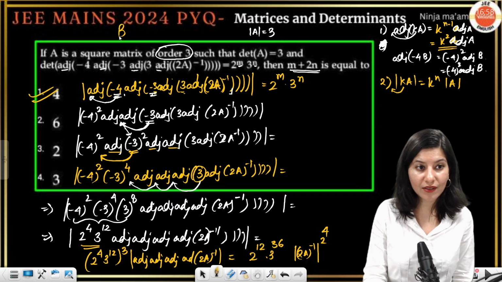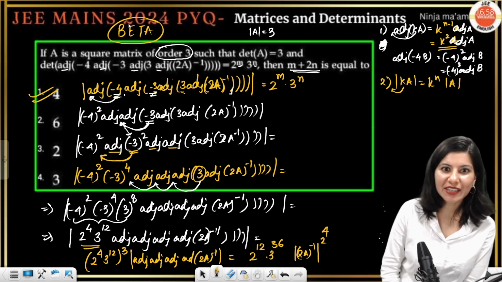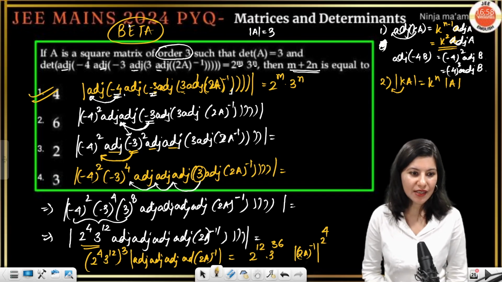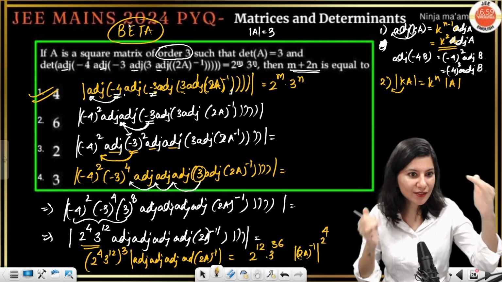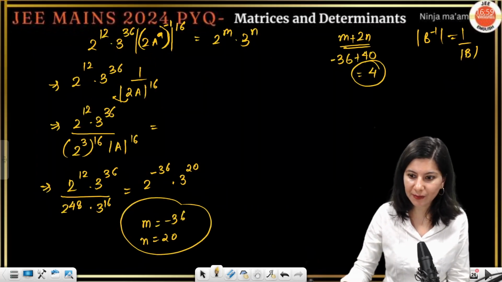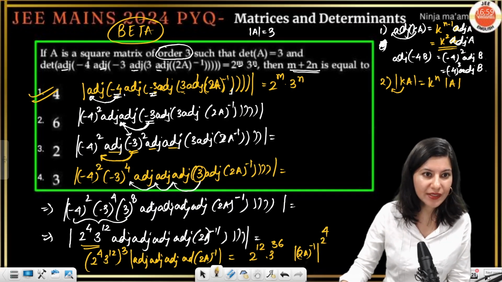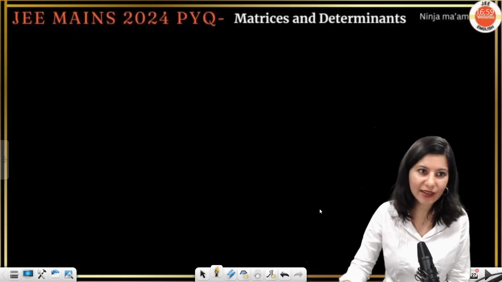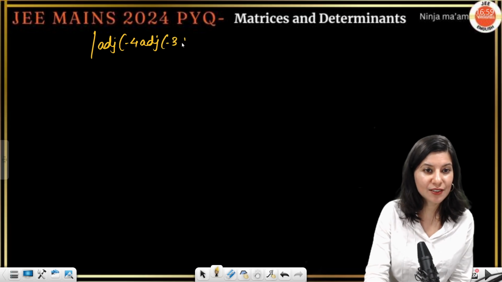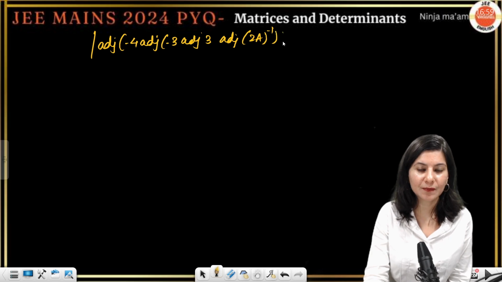So yes, I agree that this is a beta question, right? Now you must be waiting for the shortcut, aren't you? Yes. So this screen you are seeing, so many steps are involved. I will tell you the final shortcut of this thing over here. Let me just write determinant adjoint -4, -3, 3. Yes, now I have to remember. So adjoint of -4, adjoint of -3, adjoint of 3, adjoint of 2A power -1, correct?